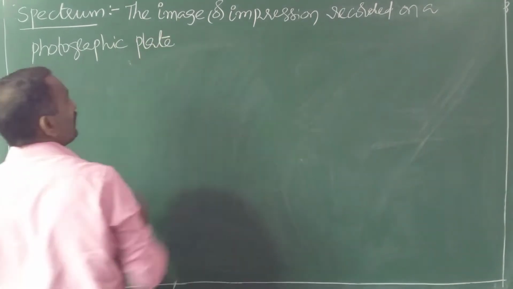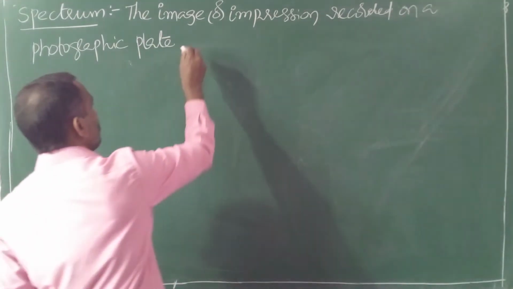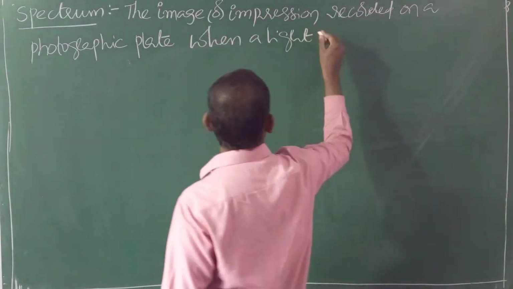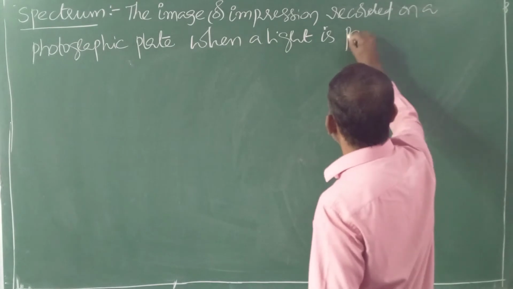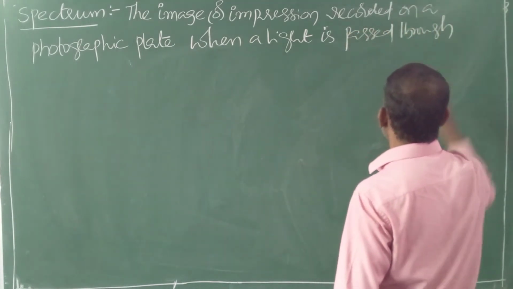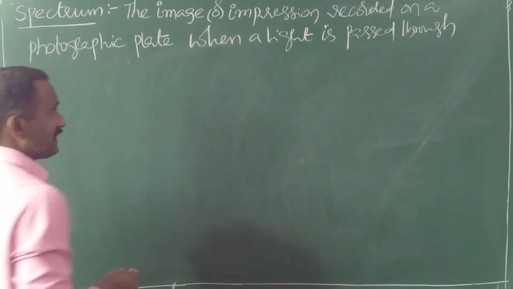The image or impression recorded on a photographic plate when a light is passed through a prism or diffraction grating.